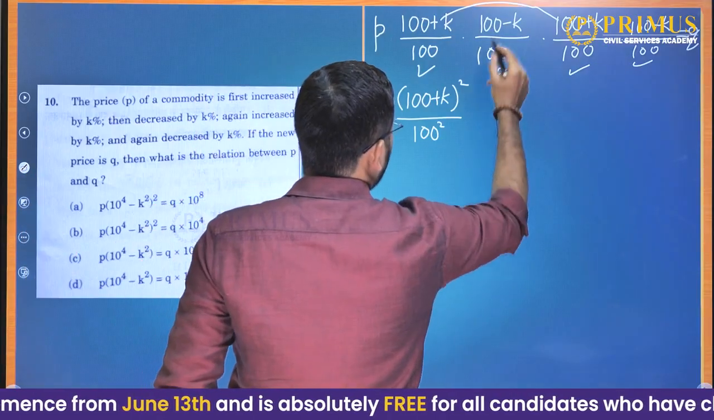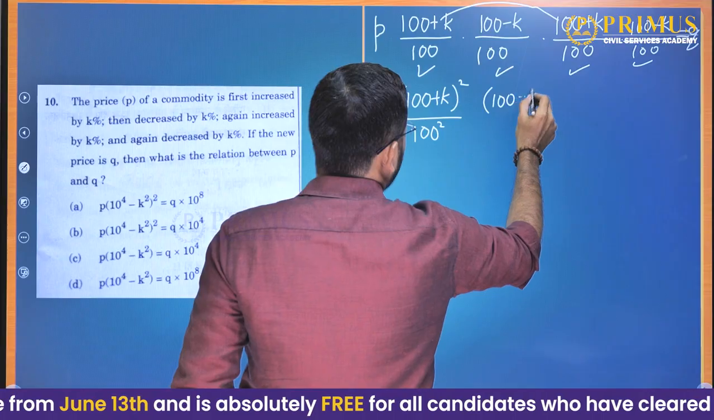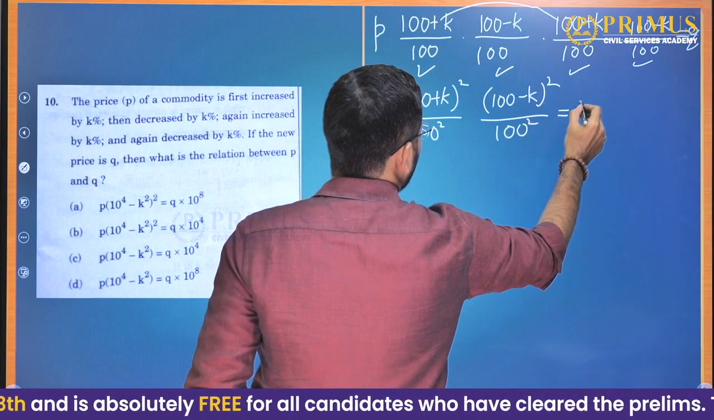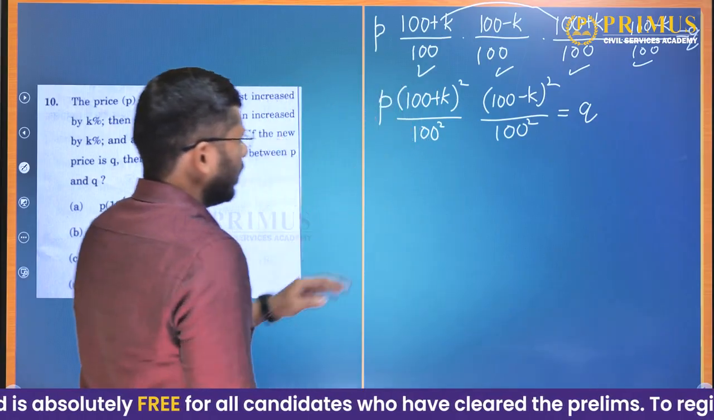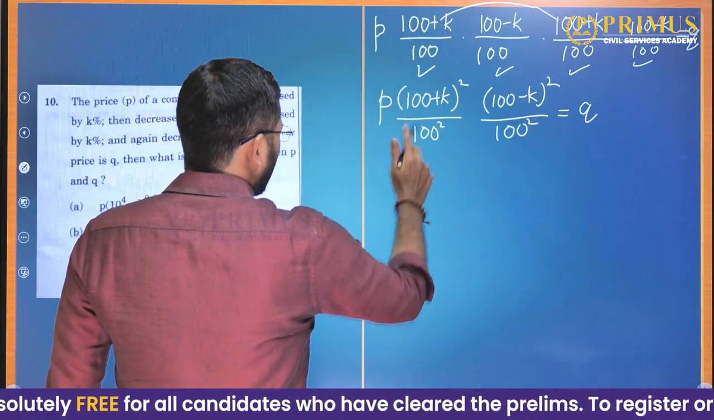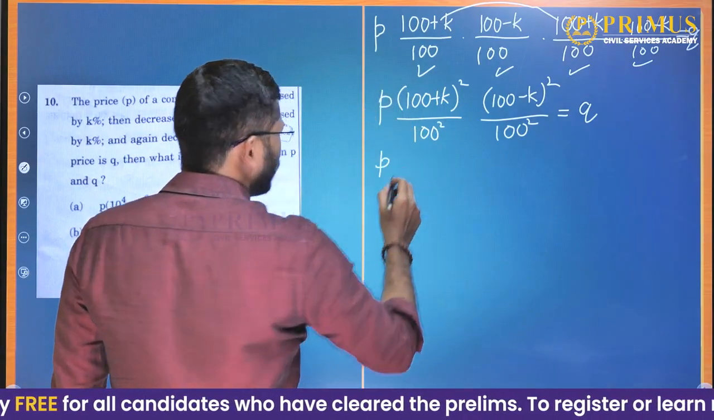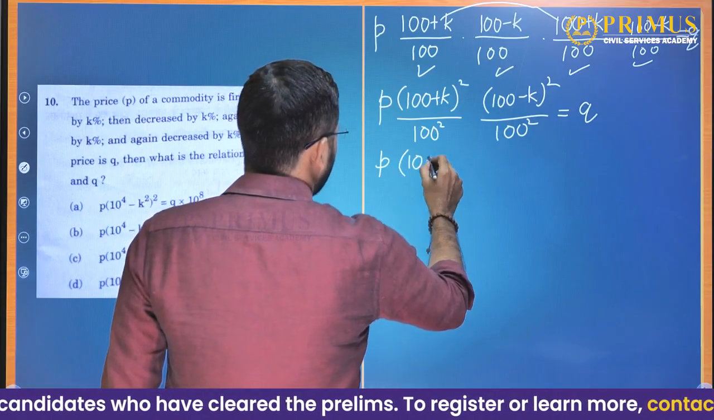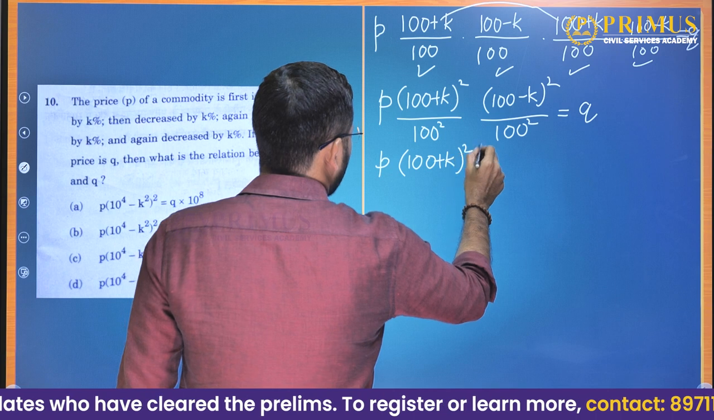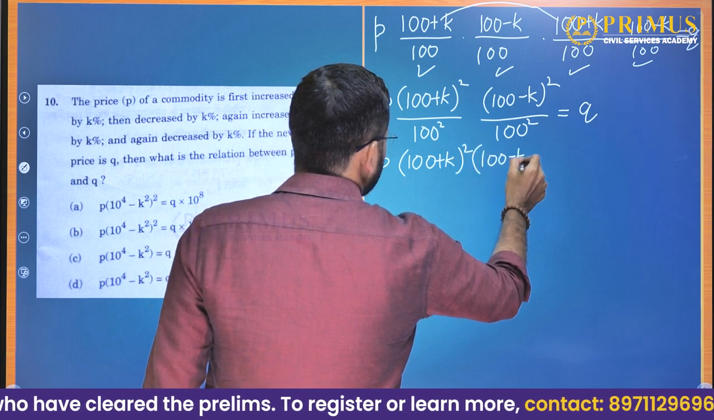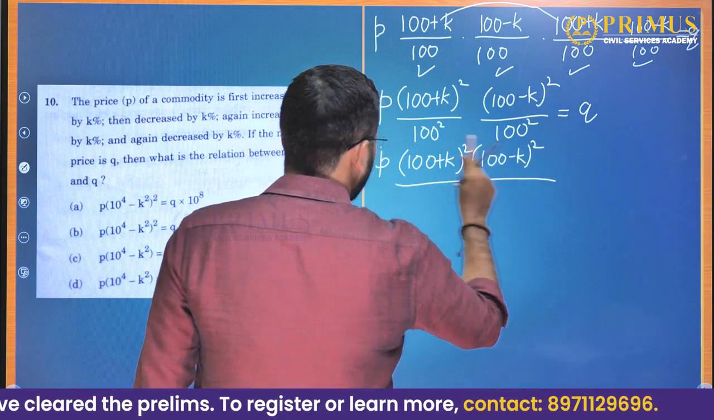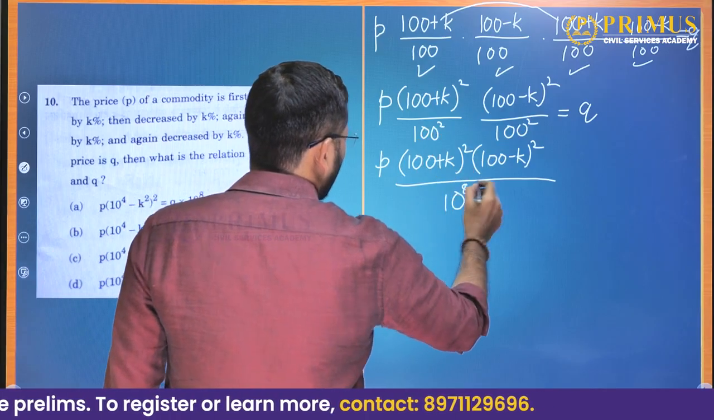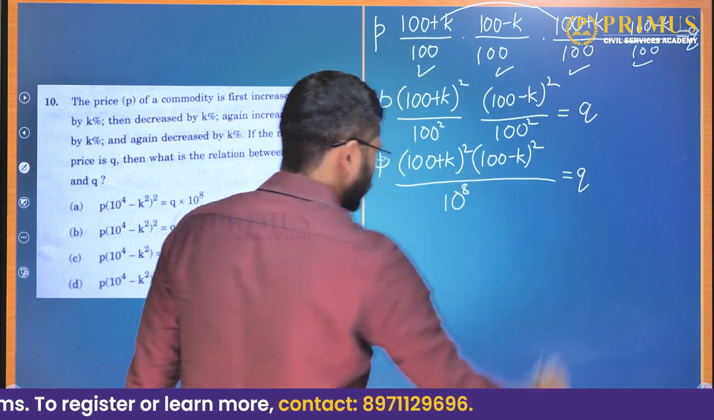Here this will be 100 minus K whole square divided by 100 square. This will be Q. Now what is 100 square? 100 square is nothing but 10 to the power of 4. So 100 plus K whole square into 100 minus K whole square divided by 10 to the power of 4 times 10 to the power of 4, together they will give us 10 to the power of 8, that is equal to Q.